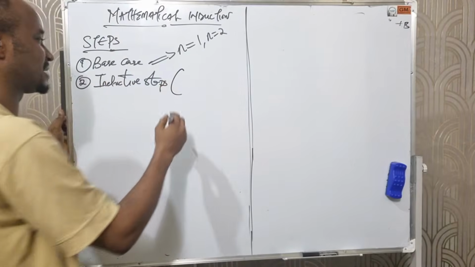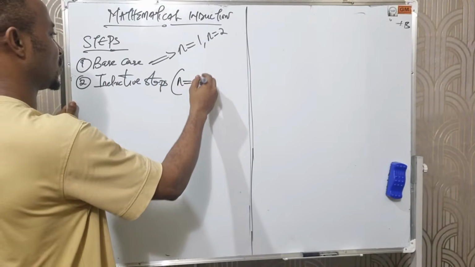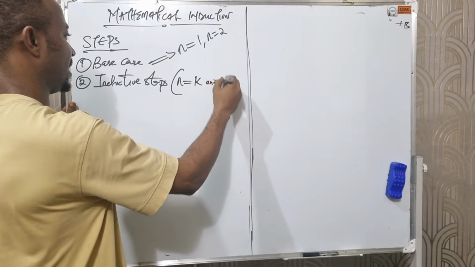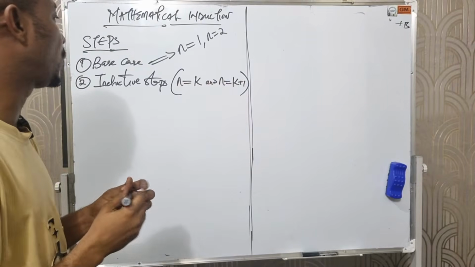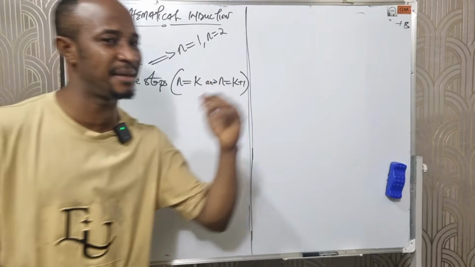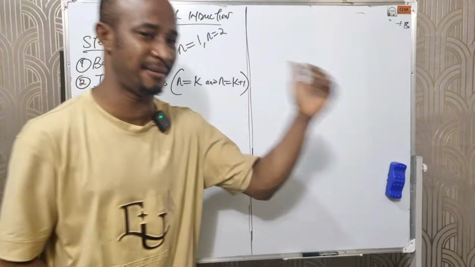In the inductive step, we are testing for two things. We are testing for n equals k and n equals k plus 1. n equals k is called the last term. n equals k plus 1 means the succeeding term after k.